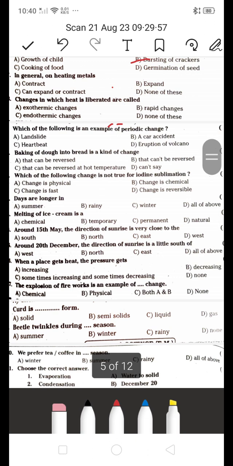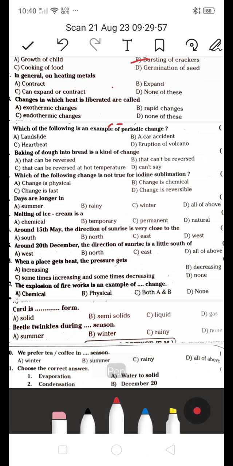Next one, in general on heating metals, A, contract, or B, expand, or C, can expand or contract, D, none of these? In general on heating metals, మనం మెటల్స్ హీట్ చేస్తాం కదా, సో అవి కాంట్రాక్ట్ అవుతాయా, ఎక్స్పాండ్ అవుతుందా? ఏమవుతాయంటే they expand. హీట్ అయినప్పుడు they expand, and when they are cooling, కూల్ అయినప్పుడు they will contract. హీట్ అయినప్పుడు ఎక్స్పాండ్ అవుతుంది అండ్ కూల్ అయినప్పుడు కాంట్రాక్ట్ అవుతుంది. So B is the right answer.